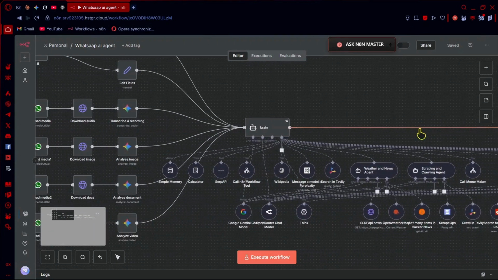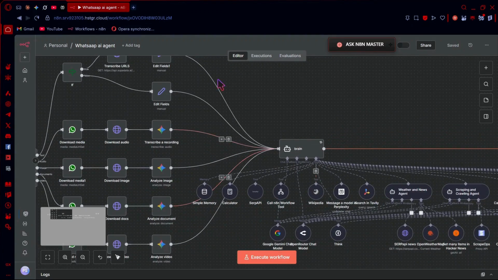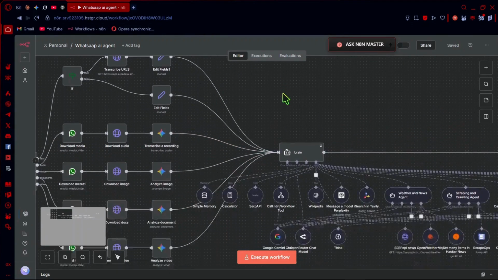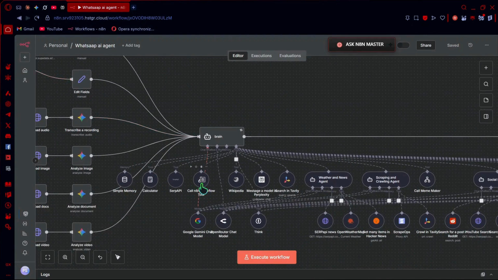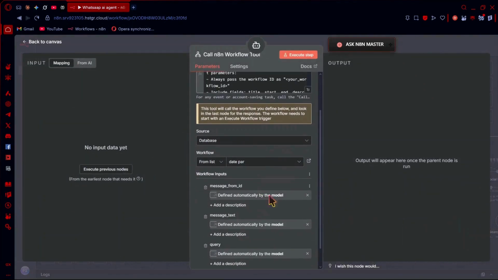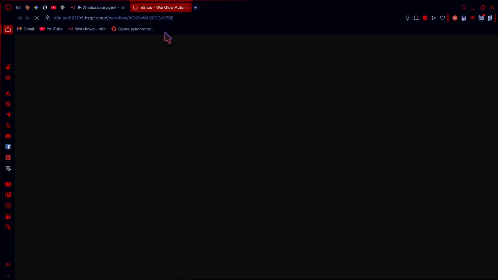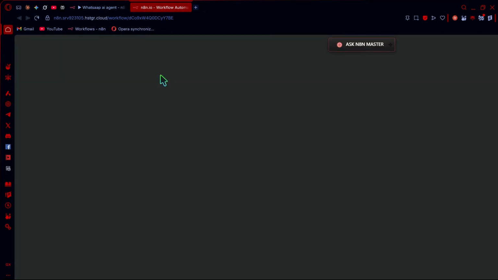So this is my whole AI agent. Now let's break down the workflow tools. Let's go to the first call n8n workflow tool. Okay, so this is my workflow. Let's go there as our workflow is loading.